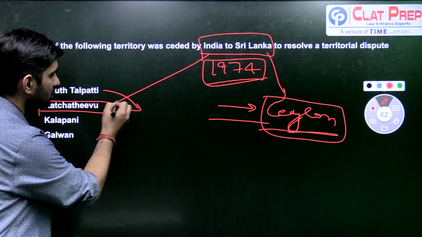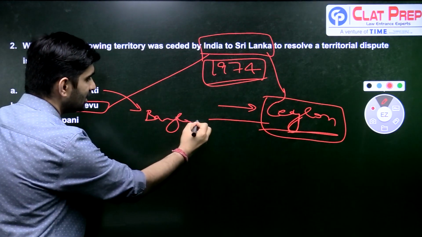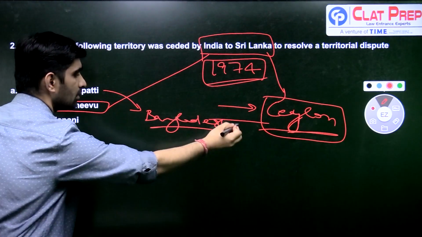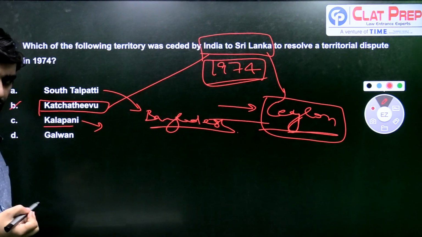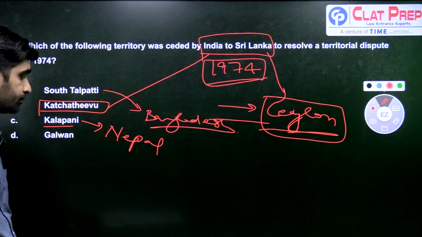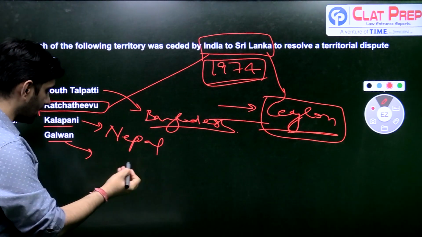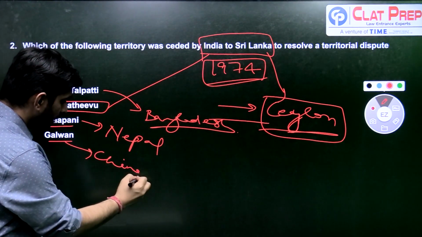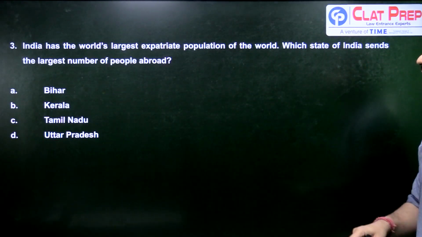South Talapatti was an island which was disputed with Bangladesh, and it was given to Bangladesh to resolve a dispute. Kalapani is a disputed territory, right now with India. Kalapani is a disputed territory with Nepal. And Galwan, as you know, the Galwan Valley clash took place between India and China, and it's a disputed territory between India and China.